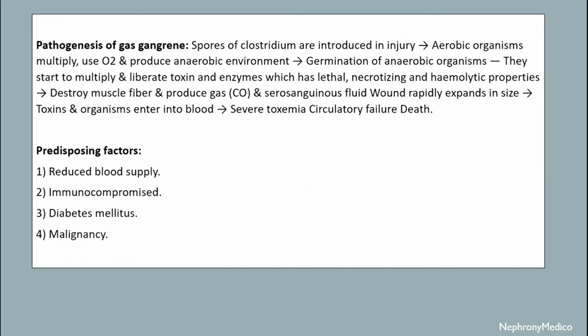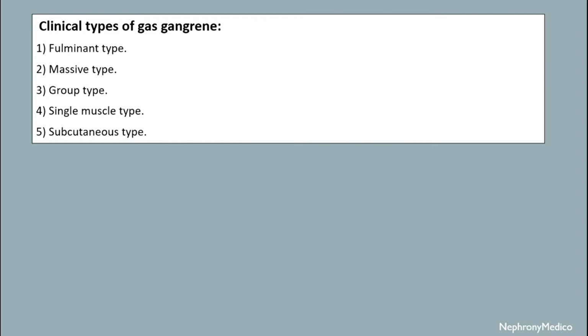The wound rapidly expands in size, and the toxins and organisms enter into blood, and there is severe toxemia leading to circulatory failure and final death. The predisposing factors are reduced blood supply, immunocompromised condition, diabetes mellitus and malignancy. The clinical types of gas gangrene include fulminant type, massive type, group type, single muscle type and subcutaneous type.